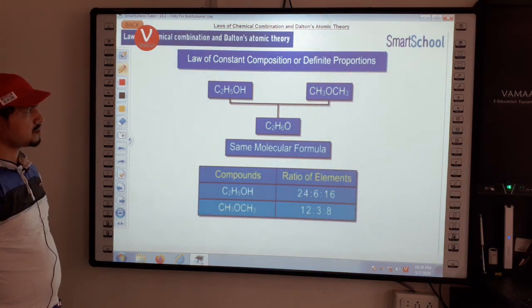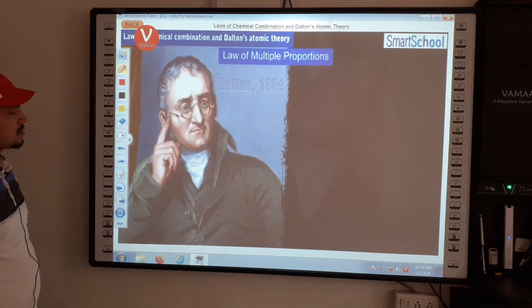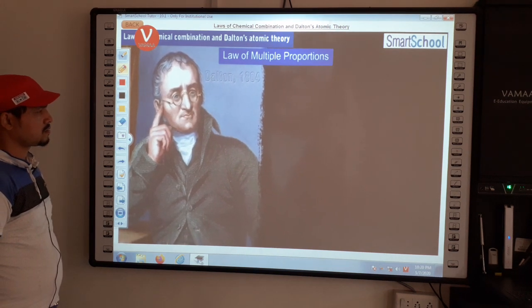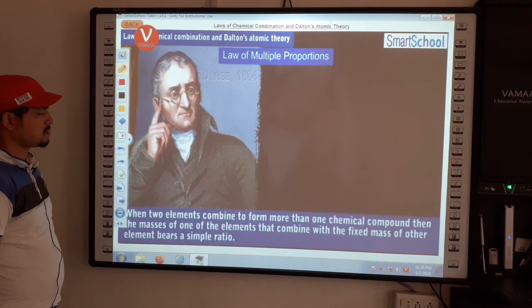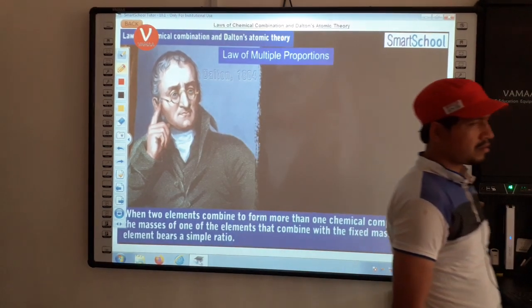That is, the compounds are different. In 1804, Dalton proposed the law of multiple proportions. This law states that when two elements combine to form more than one chemical compound, then the masses of one of the elements that combine with a fixed mass of the other element bear a simple ratio.